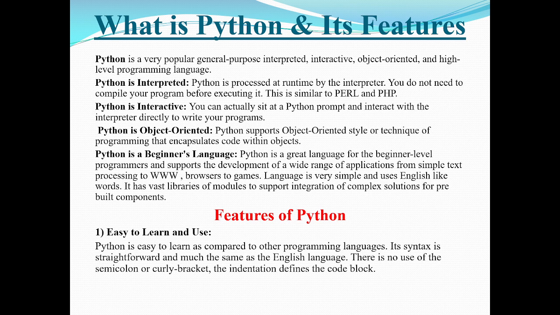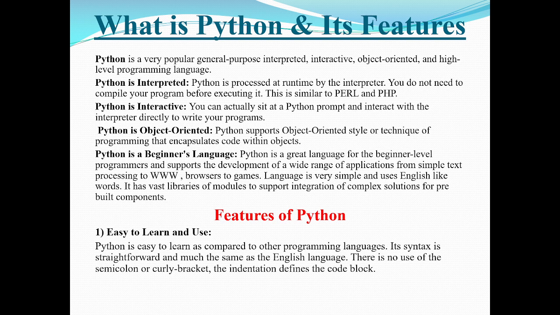Let us present each word with clarity. General purpose: Python can be used for any type of domain or platform. So by using this language, we can develop any application belonging to any different domain. And that is the reason why we say Python is a general purpose language.